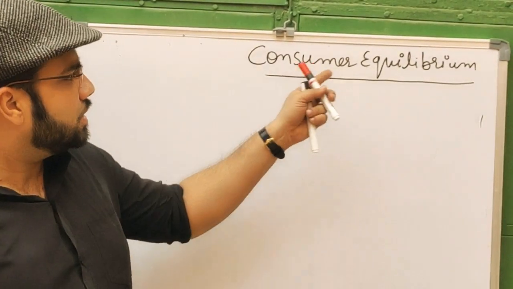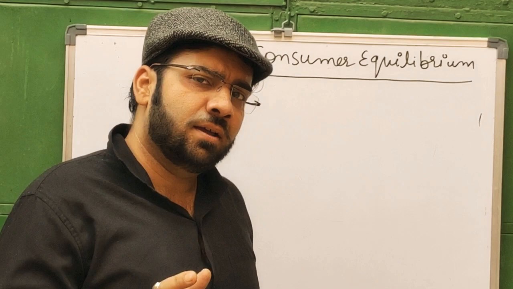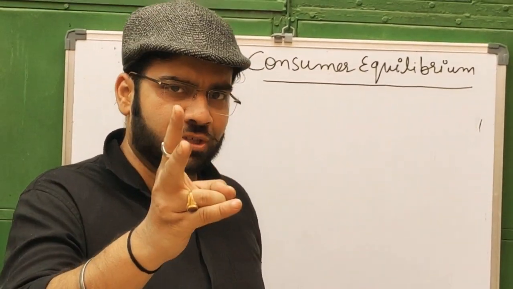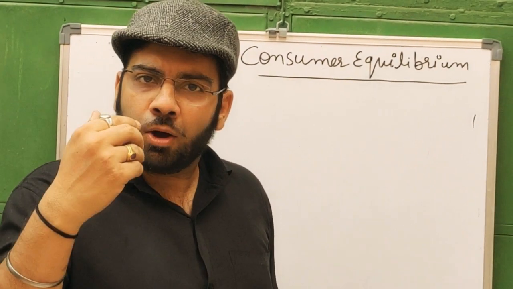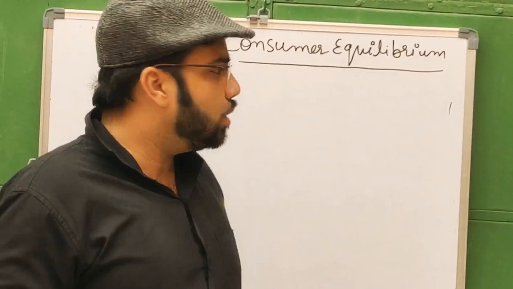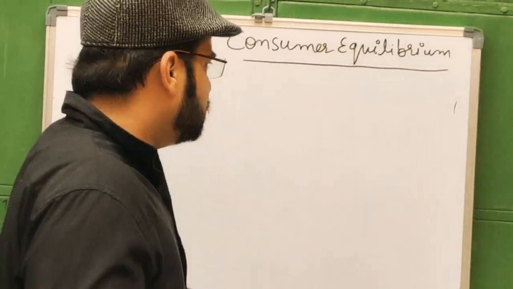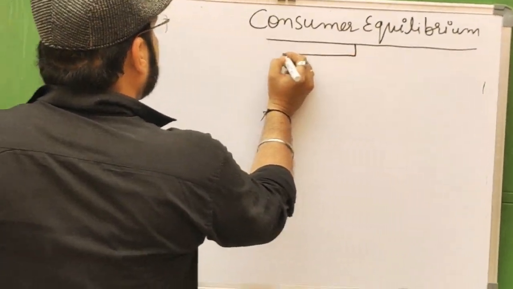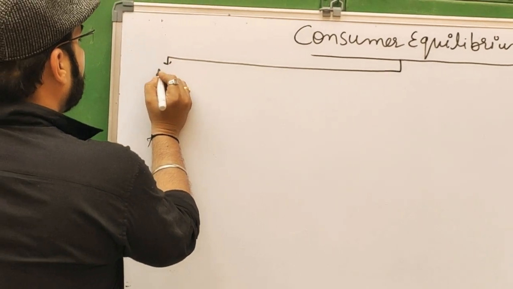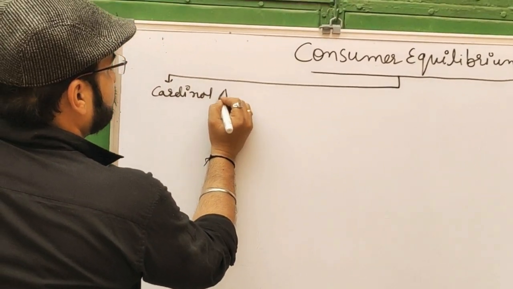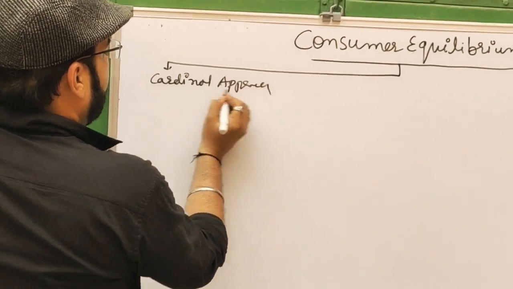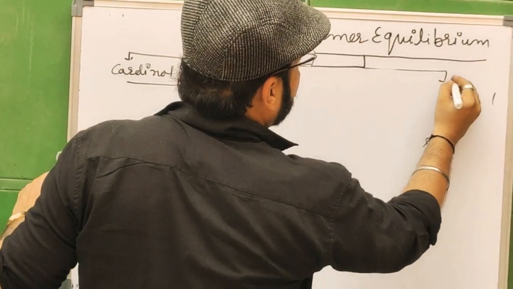For studying the consumer equilibrium, there are two approaches available. First is the cardinal approach and second one is the ordinal approach. One by one, we will take them to explain the consumer equilibrium. So, there are two approaches: first is the cardinal approach and second one is the ordinal approach.